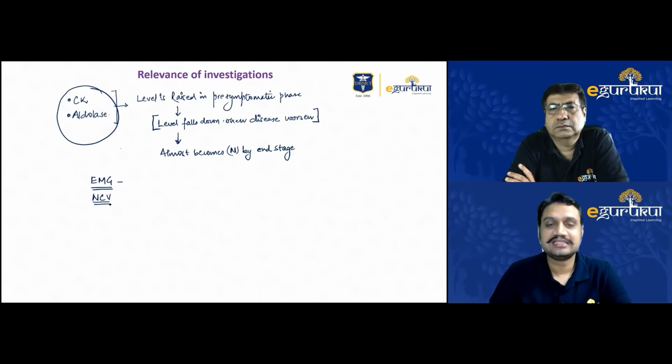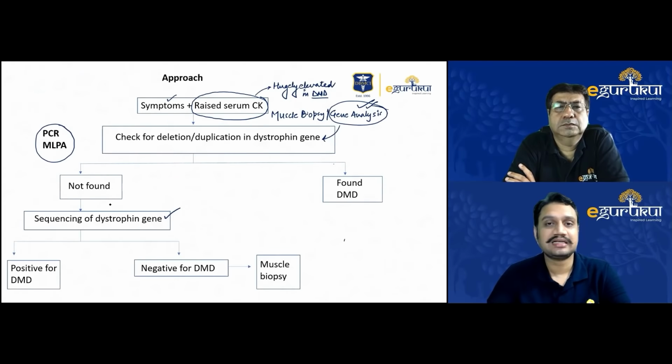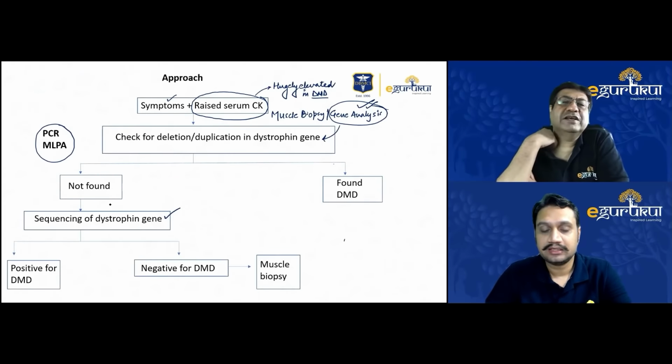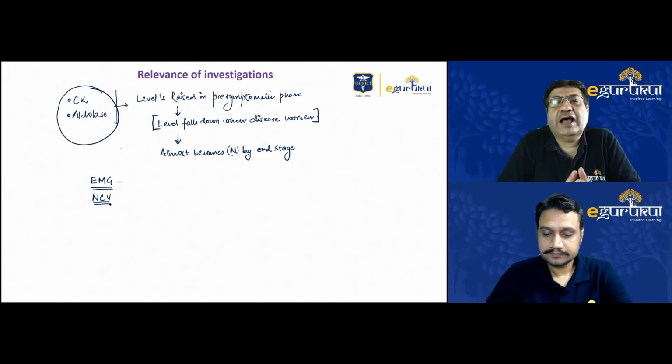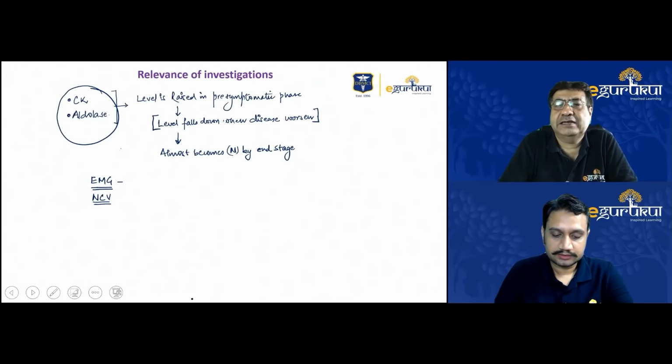Just to add on the NCV and EMG to your approach. The rest of the approach, sir, remains the same, like we have already discussed. Suppose the question comes in the exam, and they give a patient whose creatine kinase levels have already been done. So the next approach, before muscle biopsy or EMG, should be to get a gene analysis done.